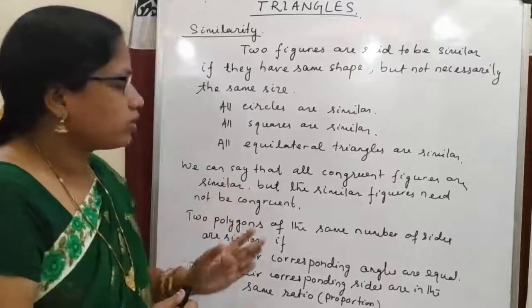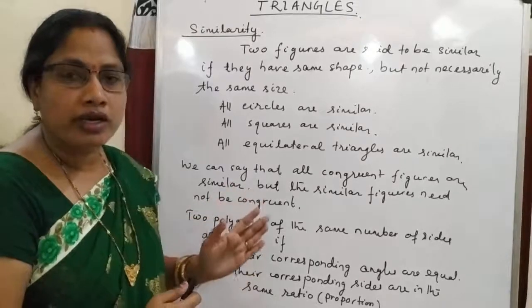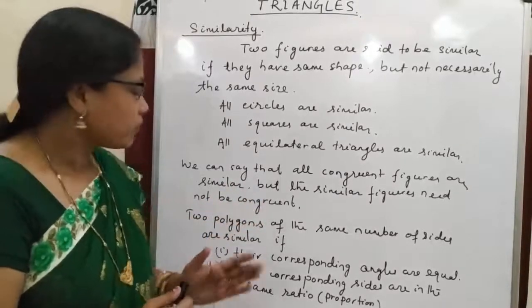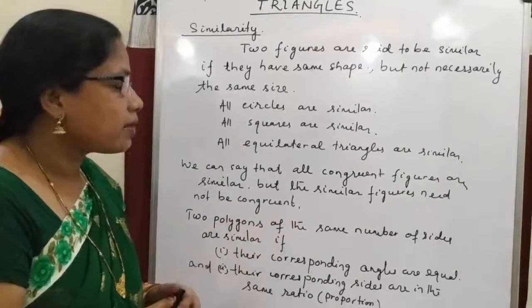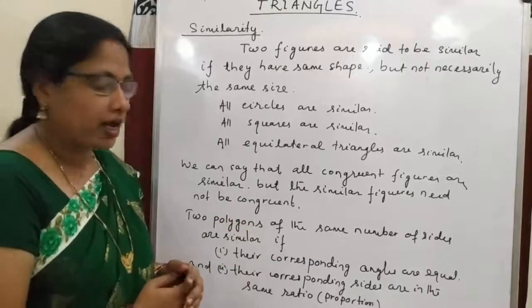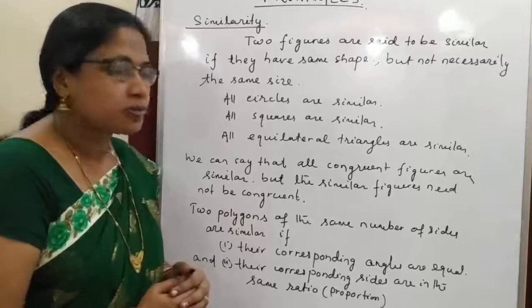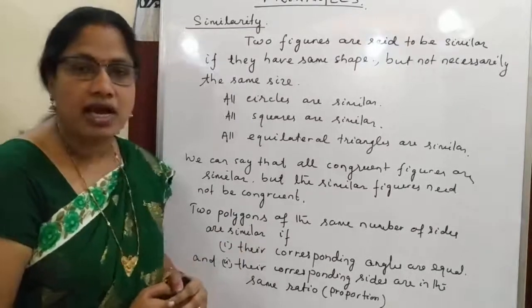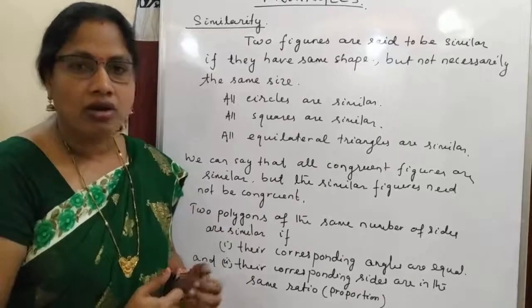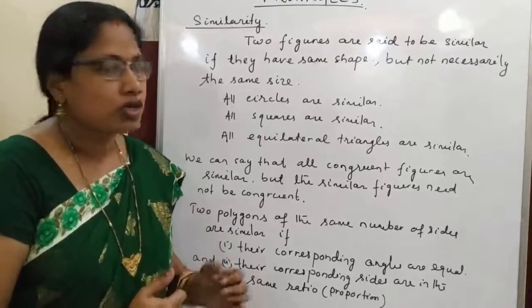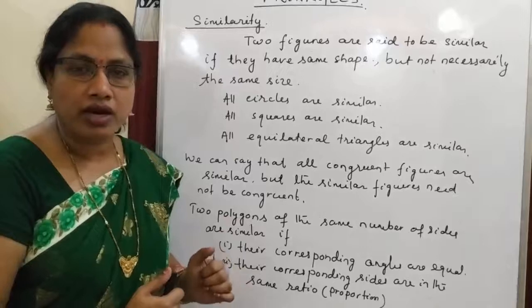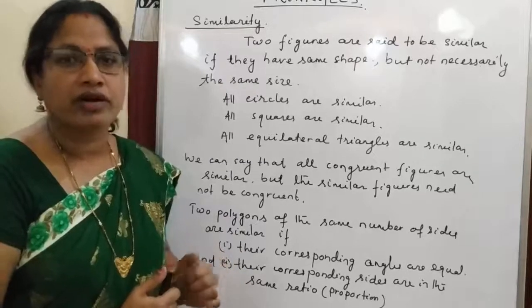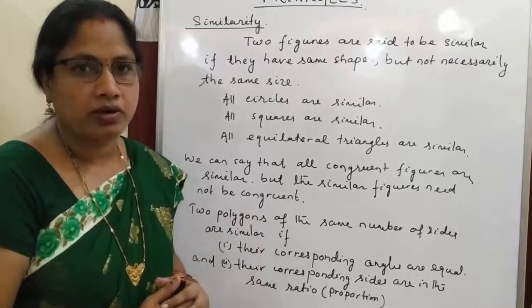Two polygons of the same number of sides are said to be similar if their corresponding angles are equal and their corresponding sides are in the same ratio or in the same proportion. So here in this chapter we shall learn about similarity of triangles. So let us discuss that.